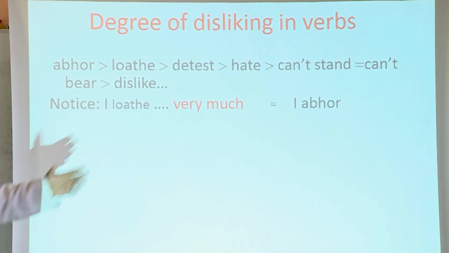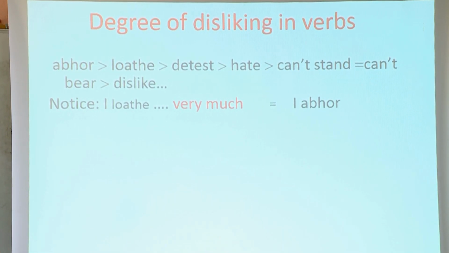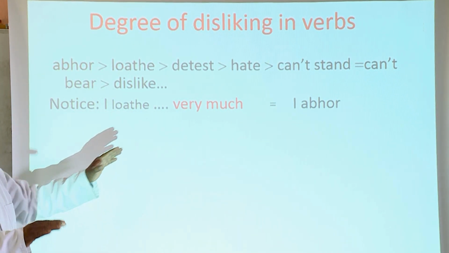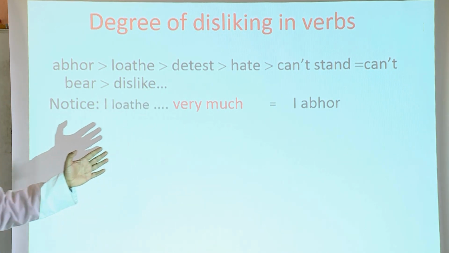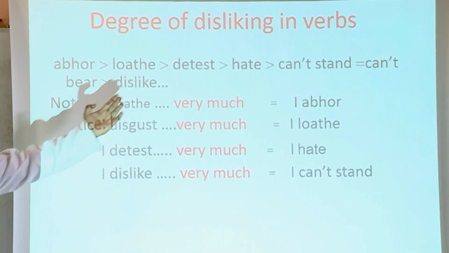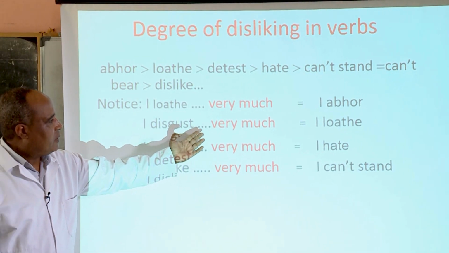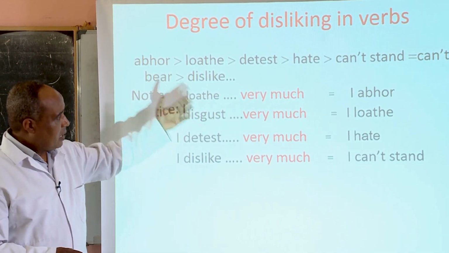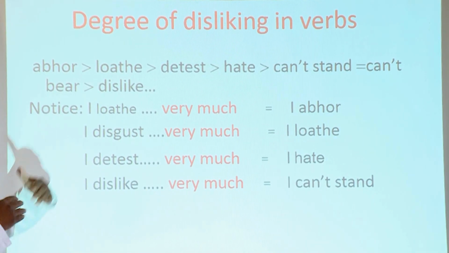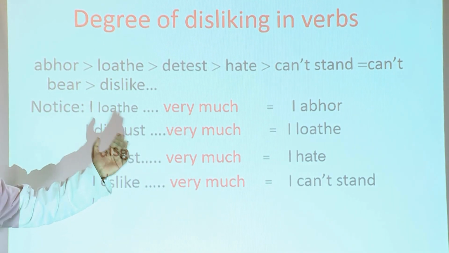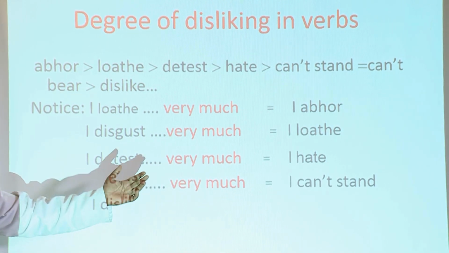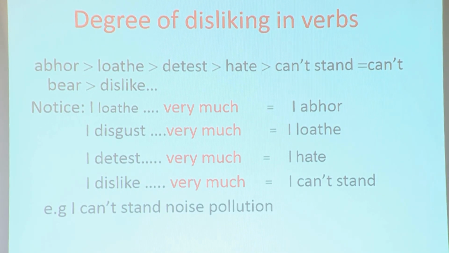Notice, I loathe cheating very much. It comes second. So just use the first one without very much. I abhor cheating. Now look again at the degrees. I disgust cheating very much, or just I loathe. Very much, very much is correct English. But try to vary your English. You should say, I disgust, or I loathe. I dislike something which is bad very much. I can't stand, or I can't bear.